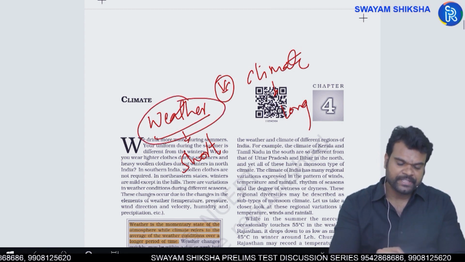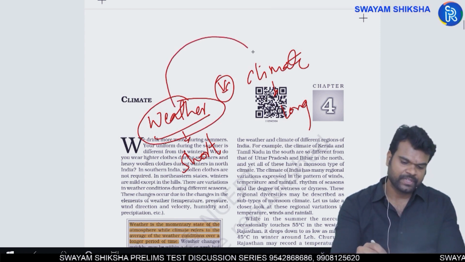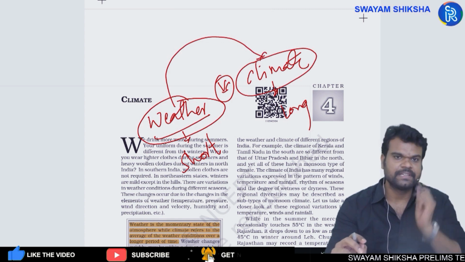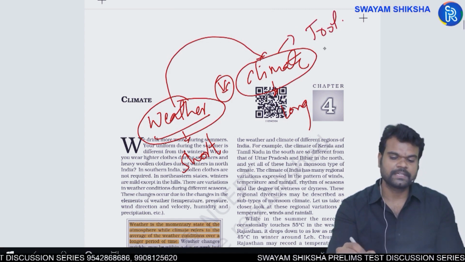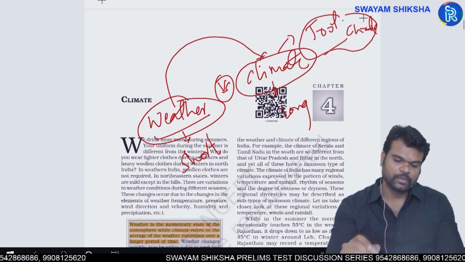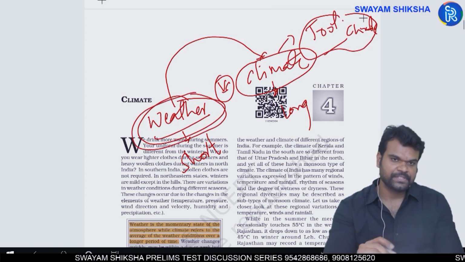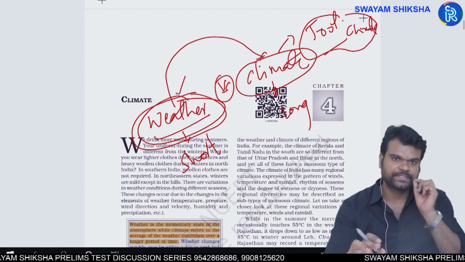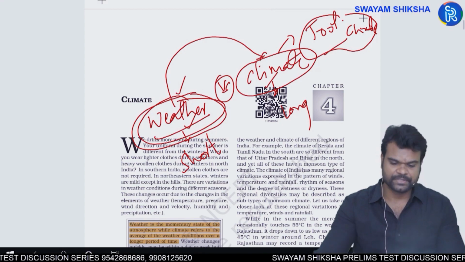The average of weather conditions over a period of time in a particular place is used in order to determine the type of climate prevailing there. For example, India experiences a tropical climate, okay? So we are able to conclude about Indian climatic conditions based on the weather conditions that are experienced by India on most of the days of a year, okay? So that is the difference between weather and climate, right?